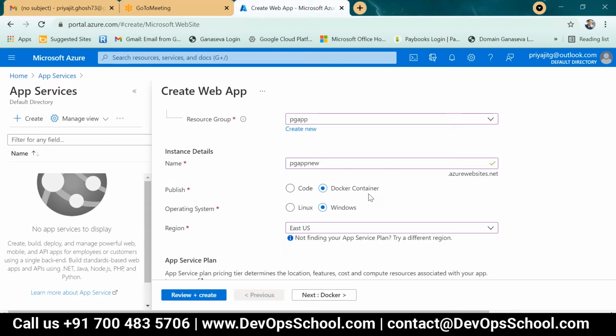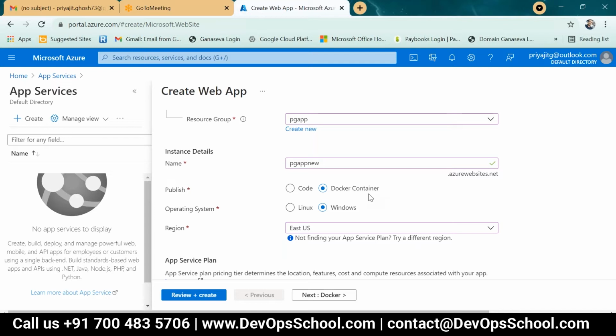And if you connect to a Docker container, you have to install Azure Container Registry, ACR. We build that particular image through ACR, and ACR pushes it to our Docker container to publish our app.